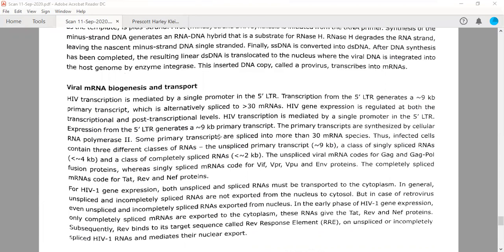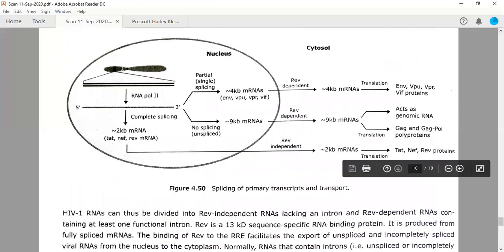Once the double-stranded DNA is formed, this will be integrated into the host genome. So this is the host genome in the chromosome, right? This double-stranded DNA will be integrated into this chromosome somewhere with the help of the integrase enzyme, which is the enzyme of the virus itself. That integrase will integrate the viral genome into the host chromosome.